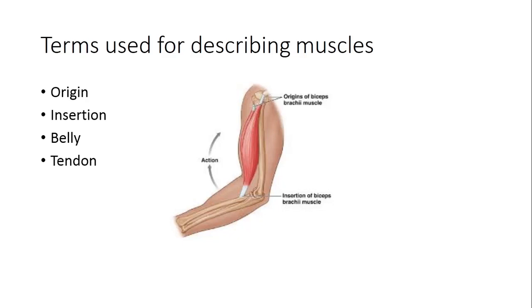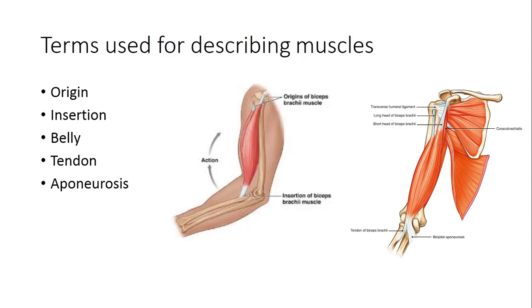Then tendon, the fibrous rod-like structure which connects the belly to the bone is tendon. So here in this photograph the white colored rod-like structure is tendon. Now aponeurosis, if the tendon is flat then it is known as aponeurosis as shown in this photograph.